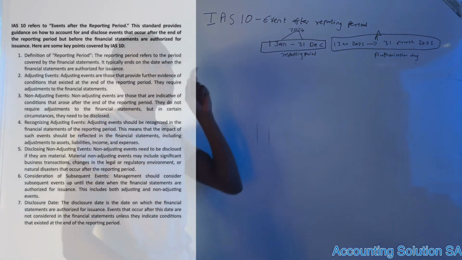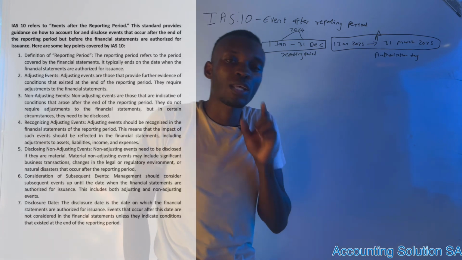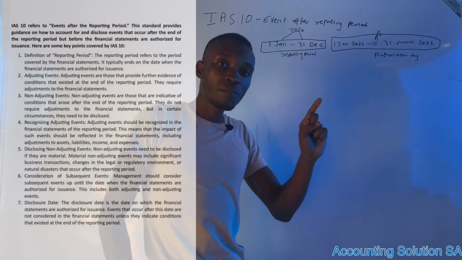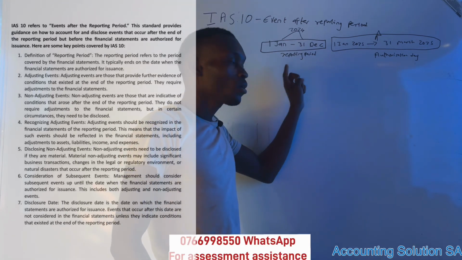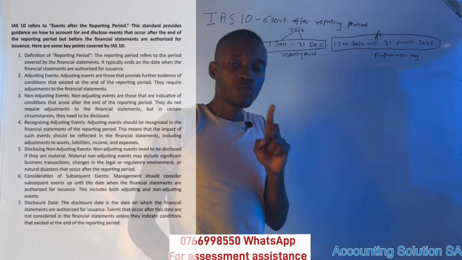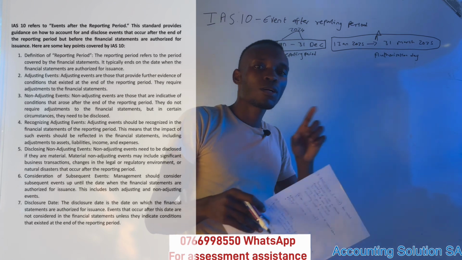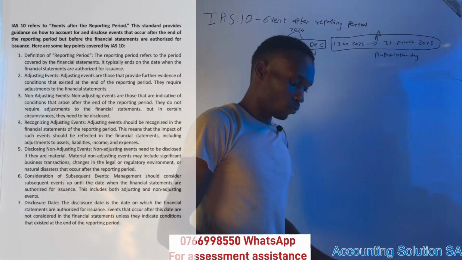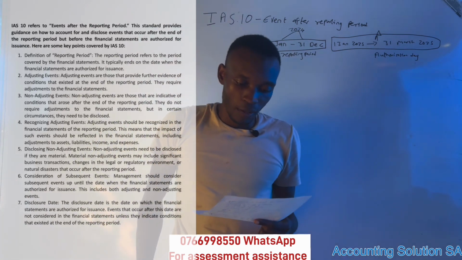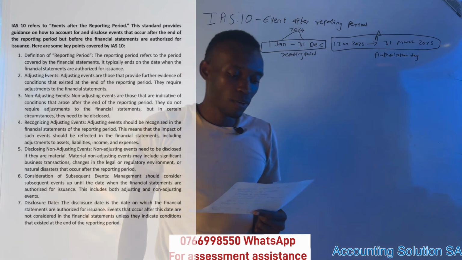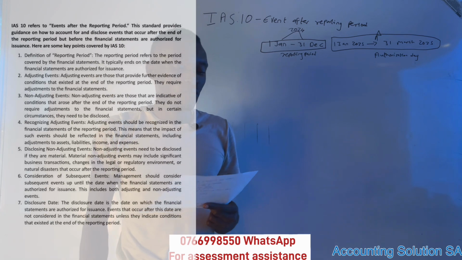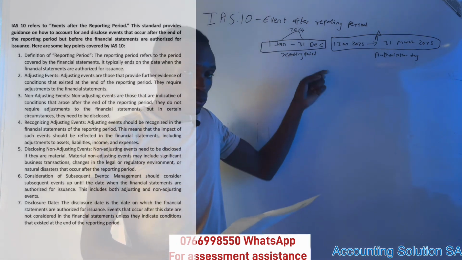We need to check the principles of IAS 10 in order for us to follow. What do we do in this kind of adjustment? Some of them might be adjusted under this period, some of them might not be adjusted. So you need to understand which ones we are going to adjust and which ones we are going to ignore. Number one, the definition of reporting period: it refers to the period covered by the financial statements, and it typically ends on the date when the financial statements are authorized for issuance. This is what I was talking about.